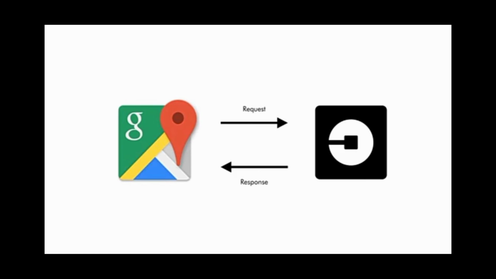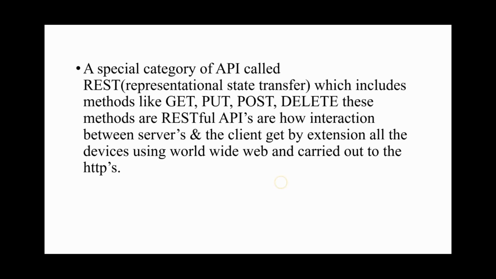Further, there is a special category of API called REST, that is representational state transfer, which includes methods like get, put, post, delete, and these methods are RESTful APIs. You can go through this definition, and these APIs can be carried out by the use of HTTP, also called hypertext transfer protocol.